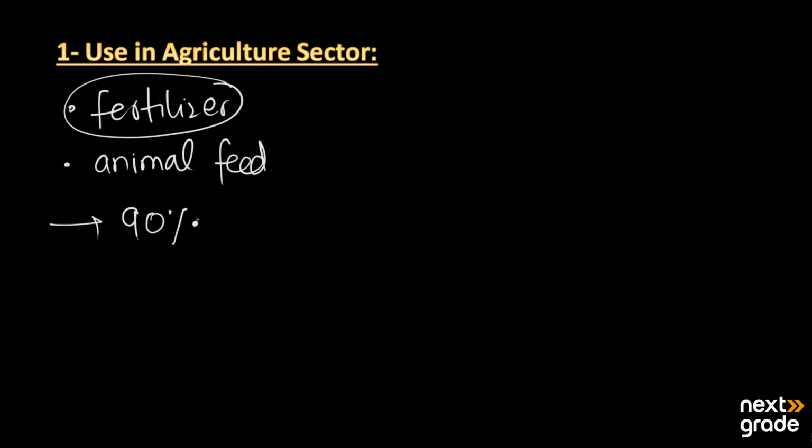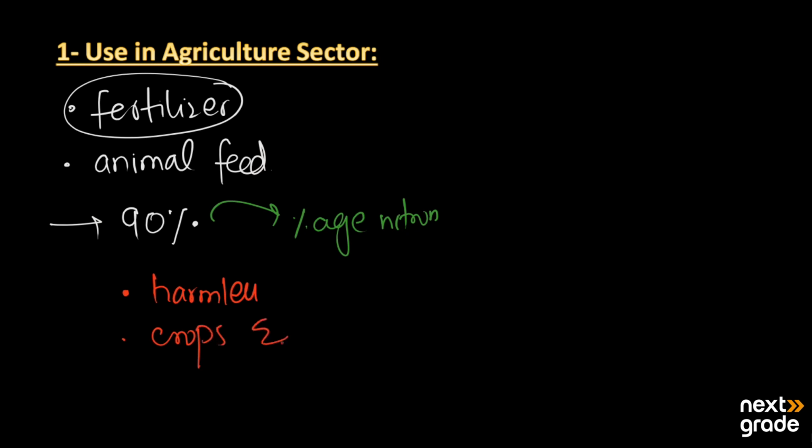Now, why is 90% of it used this way? Because it contains almost the highest percentage of nitrogen. It is a nitrogenous fertilizer. The next main property of urea is that it is harmless and useful for all types of crops and all types of soils.